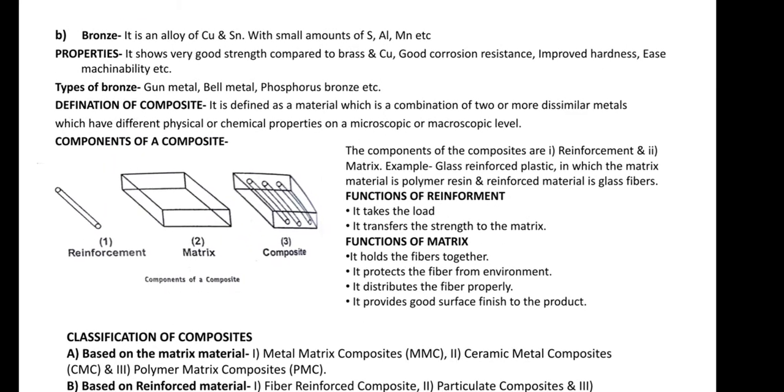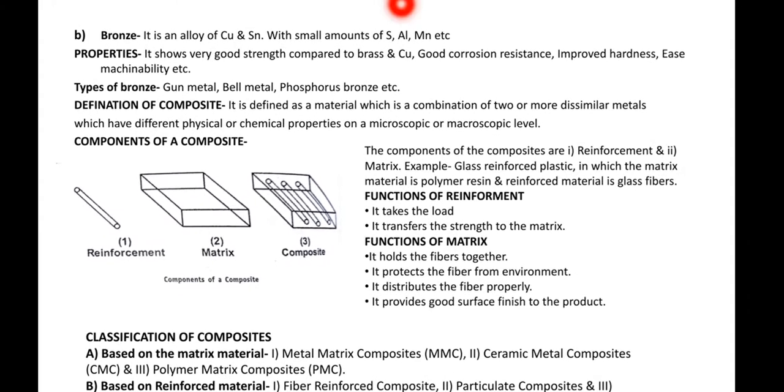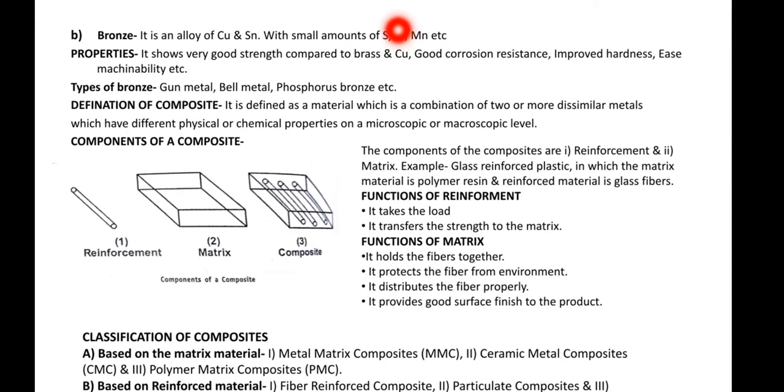Now next is bronze. It is an alloy of copper and Sn, tin. When we add copper and Sn in the correct proportion, bronze is produced. And with this, a small amount of sulfur, aluminium, manganese is added with copper and Sn.